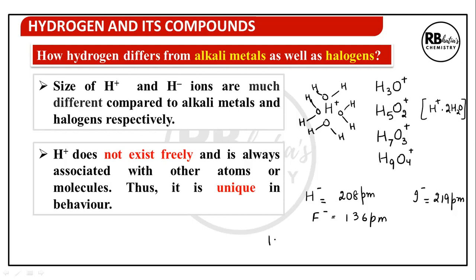Why is it a large sized ion? Because hydrogen has one proton and one electron. Now, one proton, one electron, when it gains one more electron, now it gets one proton to pull 2 electrons. So this pull becomes quite weak. Per electron, we just have a half protonic pull. The pull is very weak. As a result, the size becomes very large. So hydride ion is quite a large sized ion, but hydrogen ion, that is H plus ion, is quite a small sized ion.